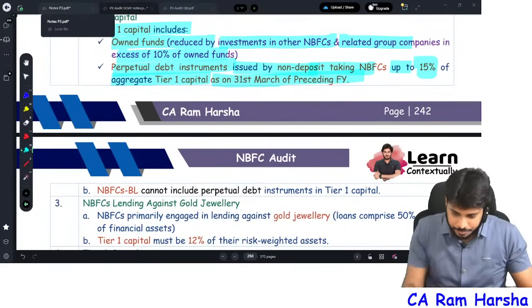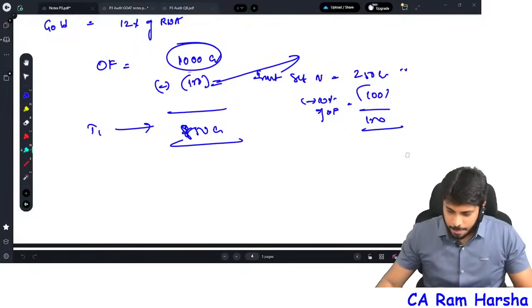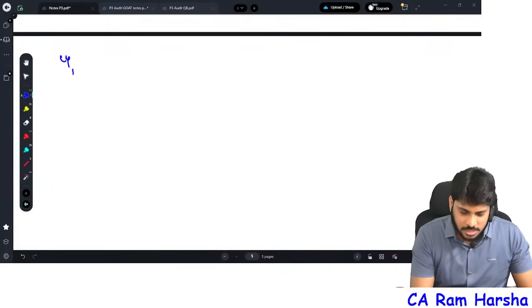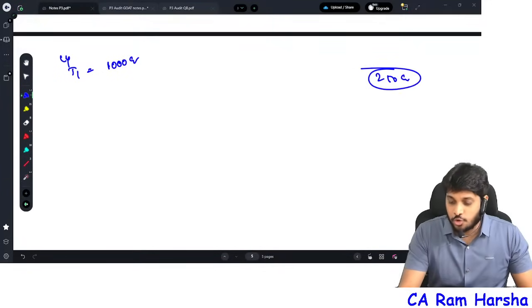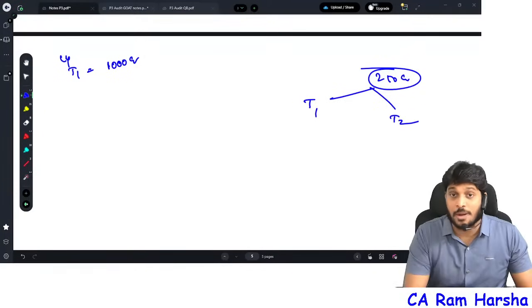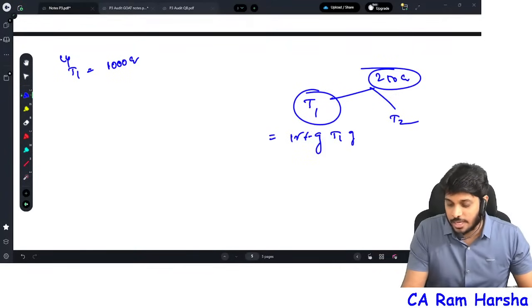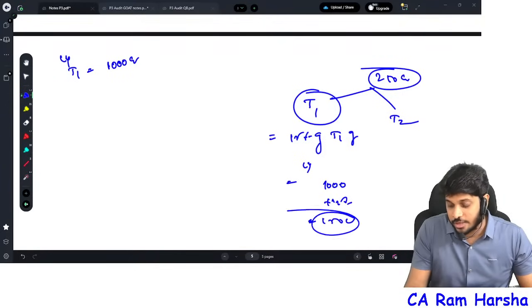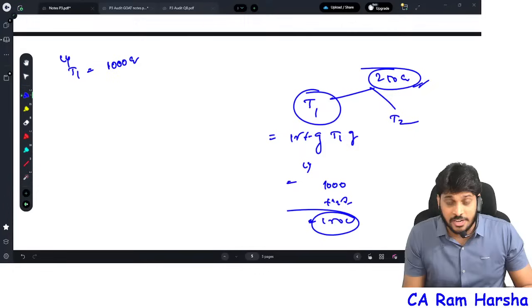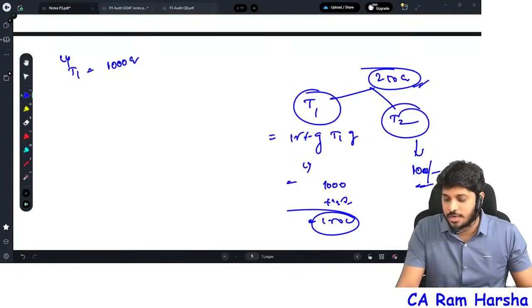For example, last year, previous year, tier 1 capital is 1000 crore. Right now we have 250 crore perpetual debt. Now, out of 250 crore perpetual debt, how much is tier 1? How much is tier 2? This is the question. Tier 1 perpetual debt can be up to 15% of last year's tier 1 capital. Last year's capital is 1000 crore into 15% is equal to 150 crore. Sir, but total perpetual debt is 250. No, the excess perpetual debt is classified as tier 2 capital, where 100 crore will come as tier 2.